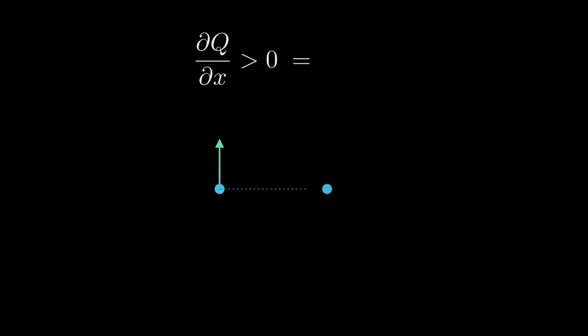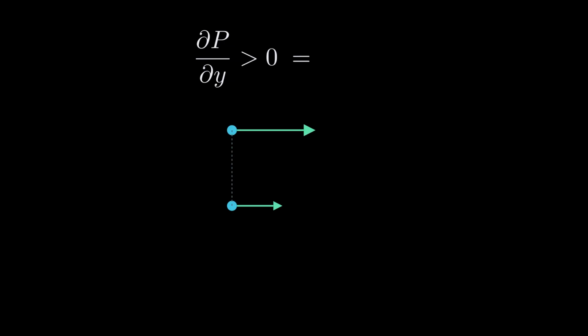If you pull the right end stronger than you do the left one, this stick would basically experience a counterclockwise motion. And the right component asks us how much the horizontal force changes as you move vertically. Again, I will assume that it is larger, so this stick will experience a clockwise motion.